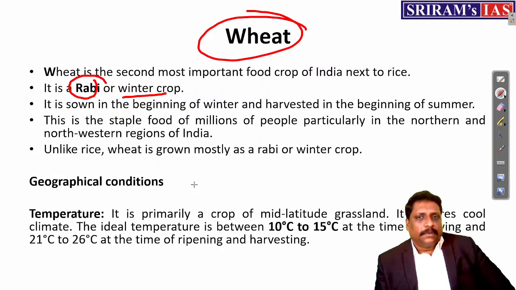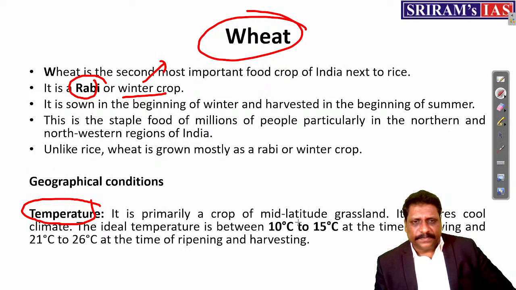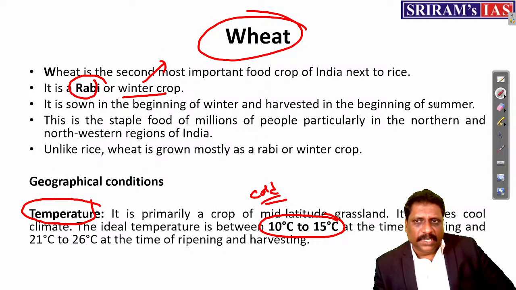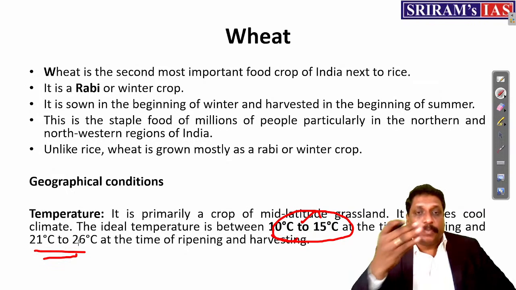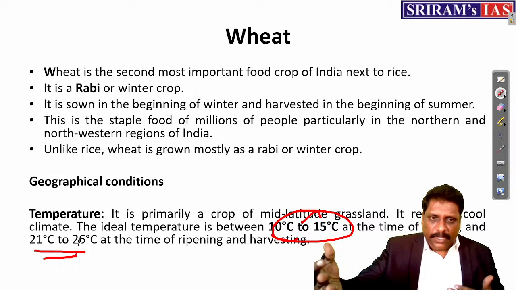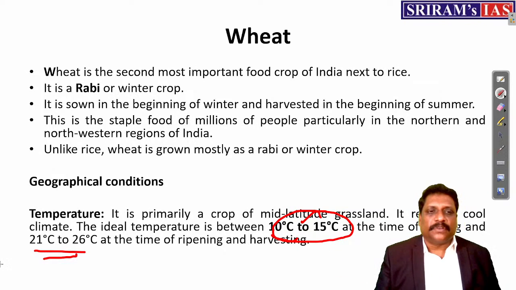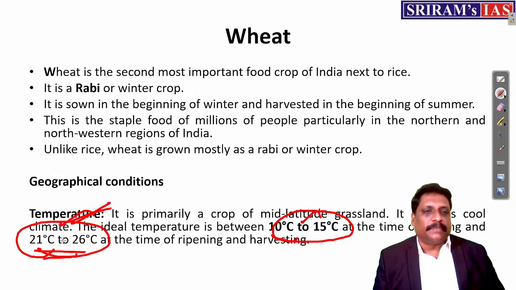When I talk about the temperature needed, when I say it is a winter crop, what you need is a cold condition. Take it as cold condition, that's more than enough. What should be the temperature at sowing, harvesting and all? That much is not needed, but normally at the time of sowing it should be slightly less, and at the time of ripening, slightly warm. In the month of March you will be going for harvesting, so the temperature rises during March.